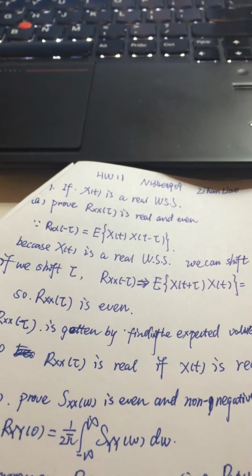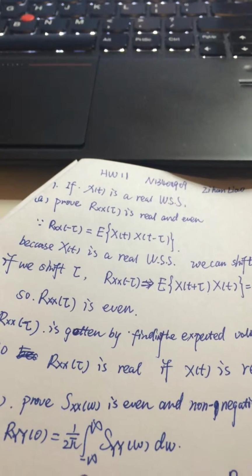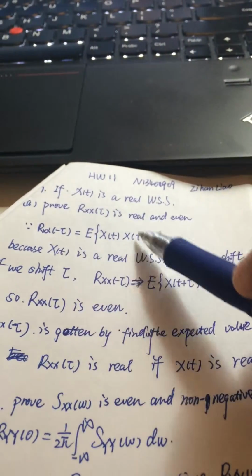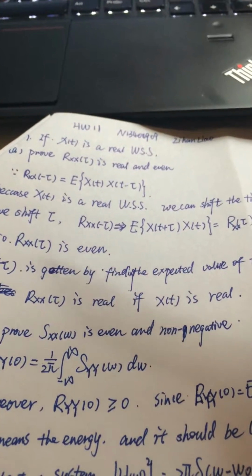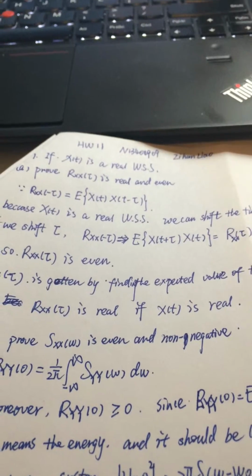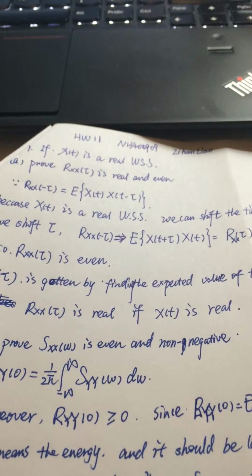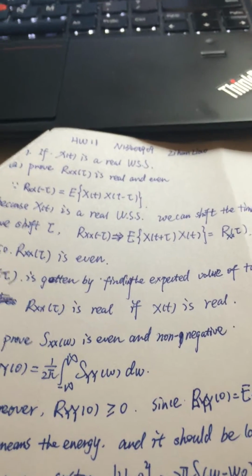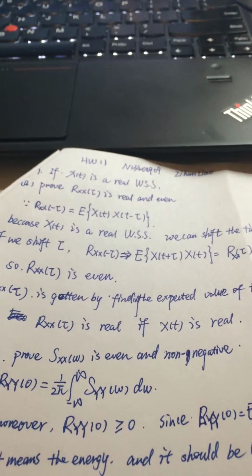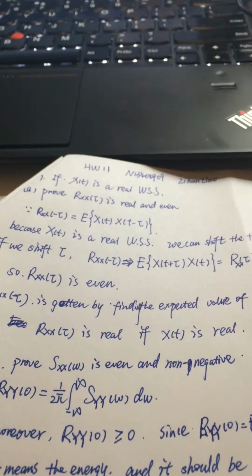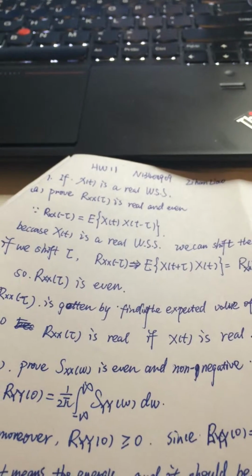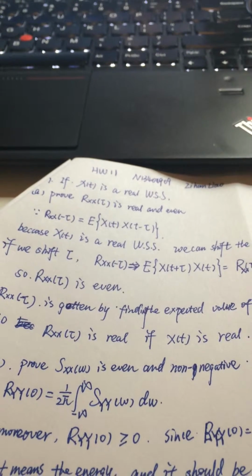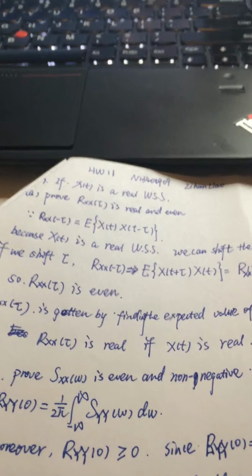So this is a basic definition, and then I have to say, because the stochastic process xt is white and stationary, that means if I shift any time, I can get the same autocorrelation function. But this is under the condition of the duration of two times. The difference of two times is the same, hold the same thing.